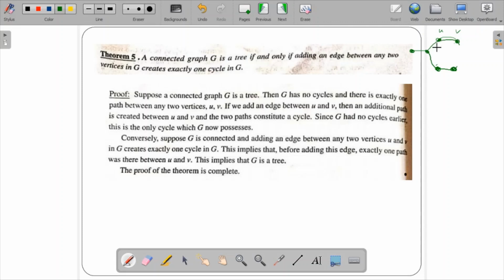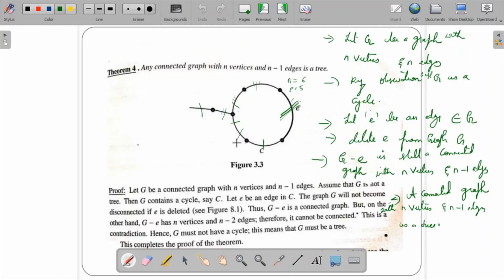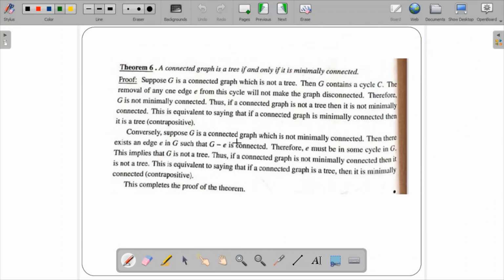Conversely, this is one direction of the proof; the other you can prove in this way also. Suppose G is connected, and adding an edge between any two vertices U and V creates exactly one cycle in G. If I consider U and V and put an edge between these two, it exactly creates one cycle. So this implies that before adding this edge, exactly one path was there between U and V. This implies that G is a tree. So theoretically, the same concept of this graph is explained over here. Next, a connected graph is a tree if and only if it is minimally connected.